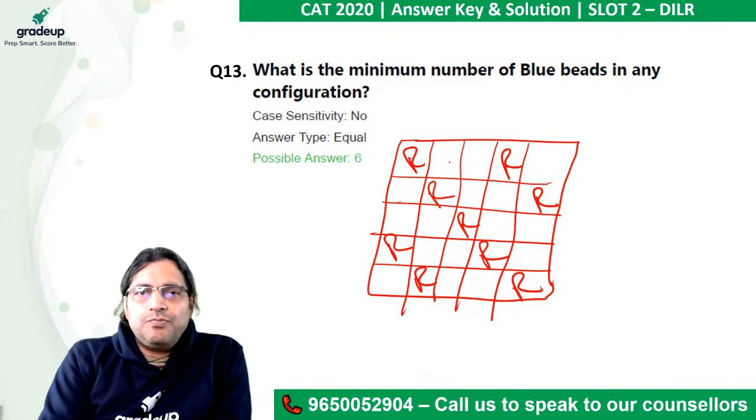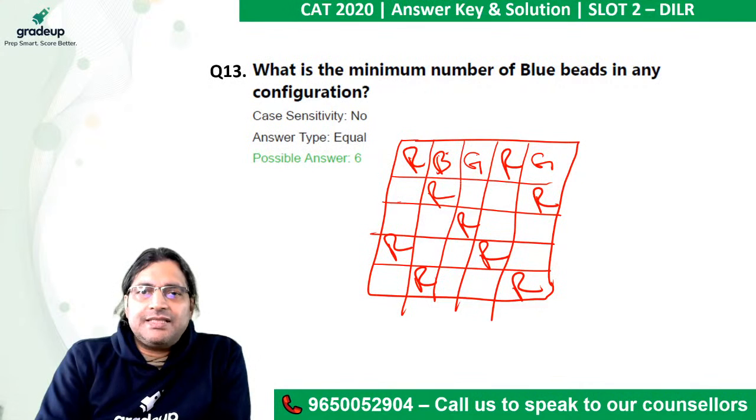Between two blue, there has to be a green. But I want to put one blue and one green here. So this has to be a green because I have to minimize, right? So I will put a green here as well. I will put a blue here. Why? Because the idea was to put just one blue.